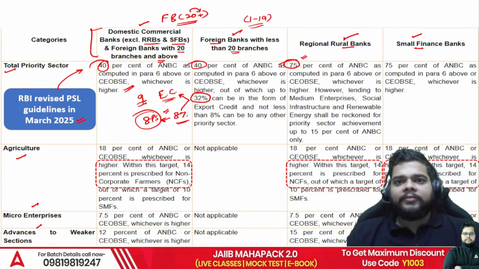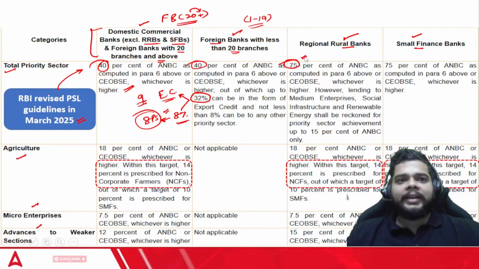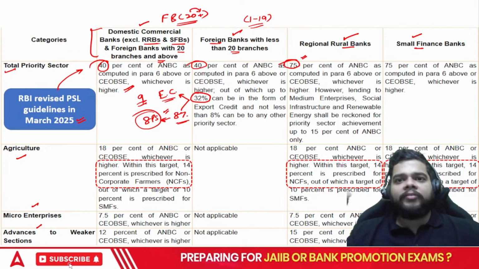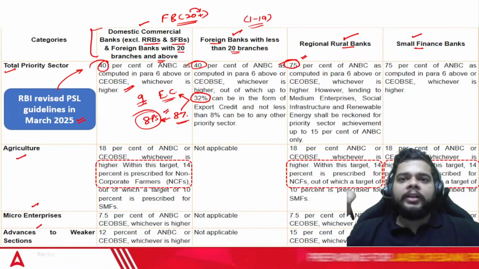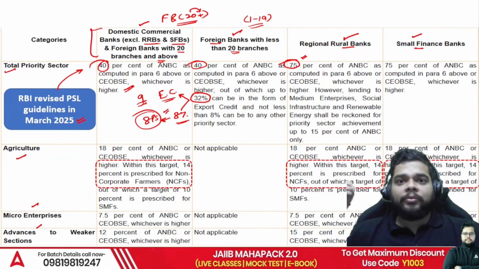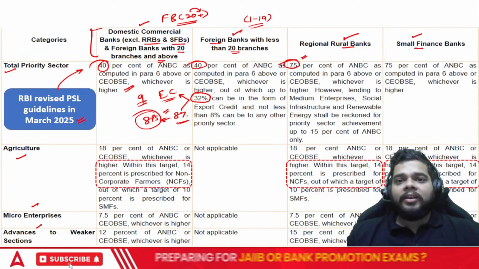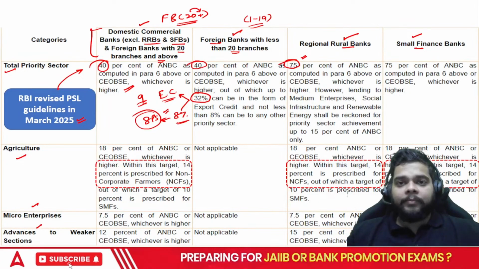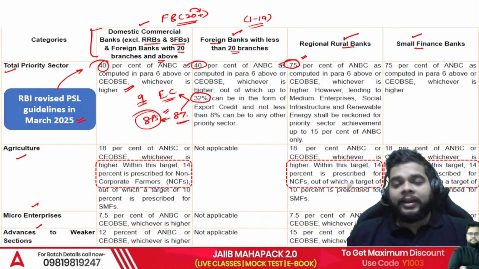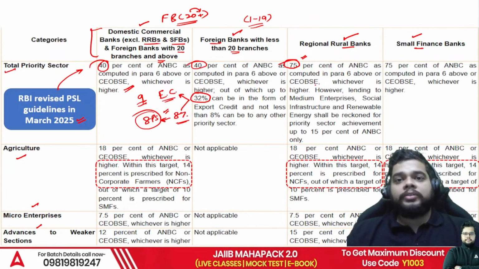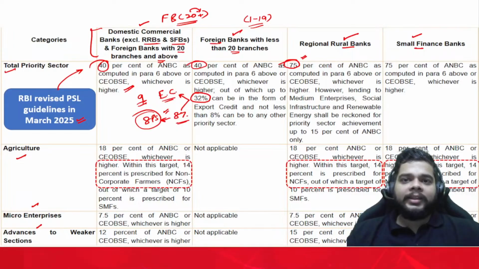And because of their function, try to understand the rationale here. The functioning of RRBs focuses towards the rural areas, where rural credit has to be disbursed, where credit is not easily available. Most of the people used to rely on the private money lenders. So 75% is the obligation on the RRBs.